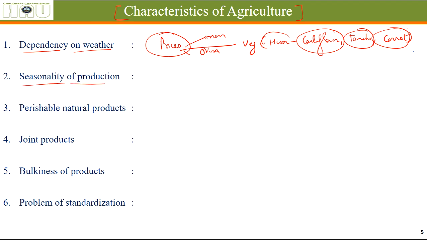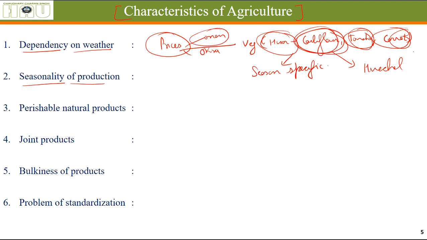Seasonality of production. These vegetables, cauliflower, tomato, carrots, are season specific. Everything is season specific, whereas in India we have different types of climate. If cauliflower is not coming from Hisar, it might come from Himachal. If onion is not coming from Hisar, it might come from Maharashtra. But there is a certain seasonality of all types of vegetables and crops in different areas according to the weather and climate there. The production of everything is season bound.